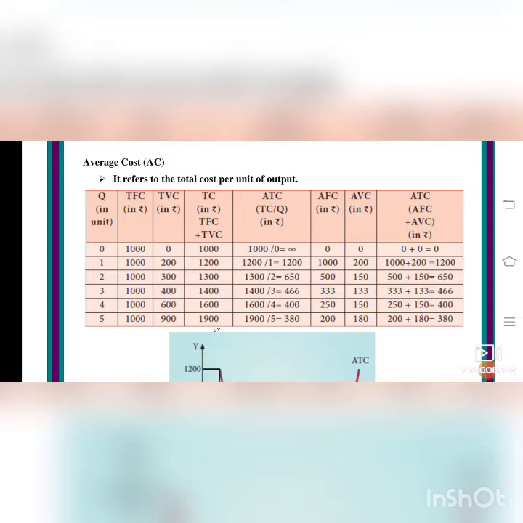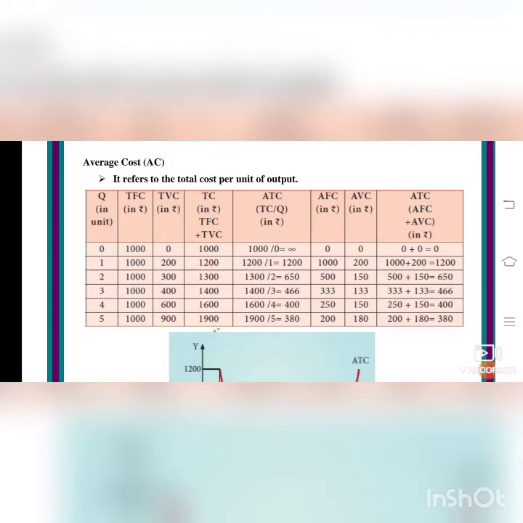Next one, AVC. We are calculating AVC, average variable cost. So average variable cost is TVC by Q. For average fixed cost we saw TFC by Q. For average variable cost we are calculating TVC by Q. TVC is 0, 200, 300, 400, 600, 900. So 0 by 0, 0. 200 by 1, 200. 300 by 2, 150. 400 by 3, 133. 600 by 4, 150. And 900 by 5, 180.